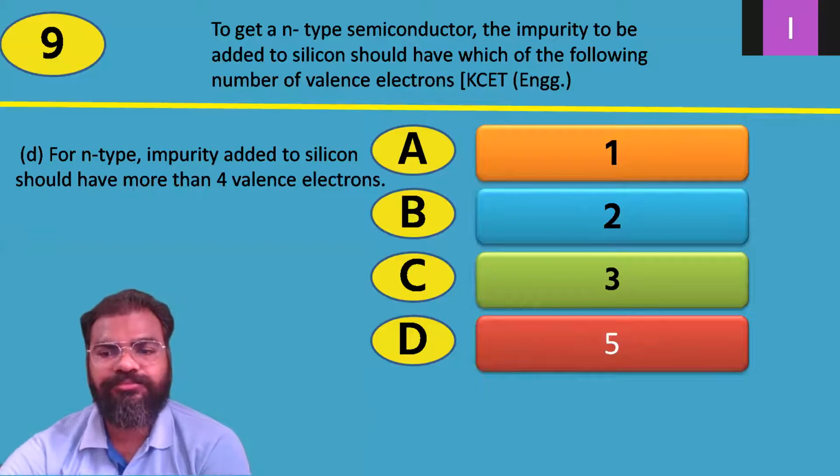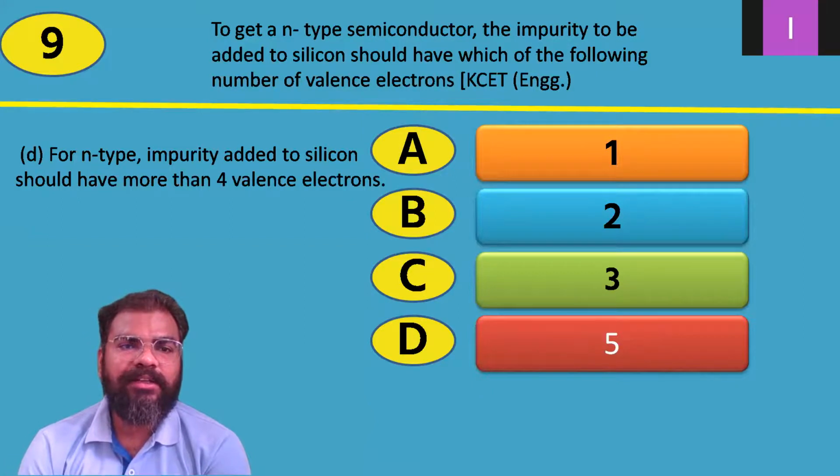Question number 9. To get an N-type semiconductor, the impurity to be added to silicon should have which of the following number of valence electrons?